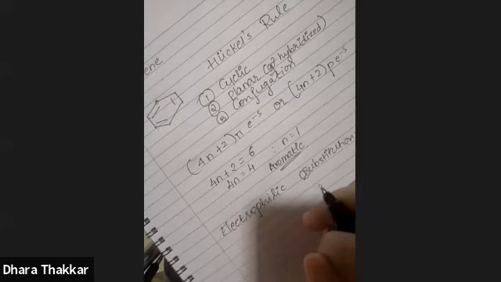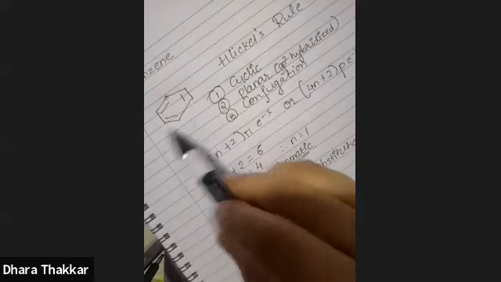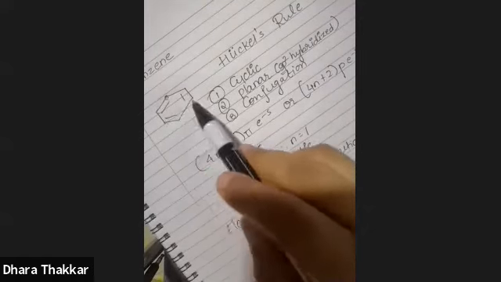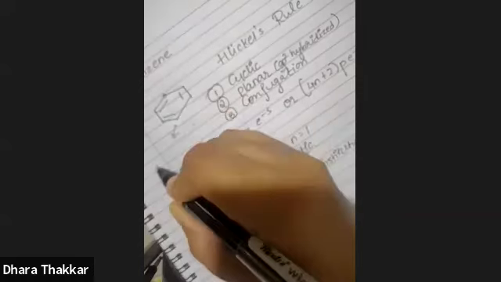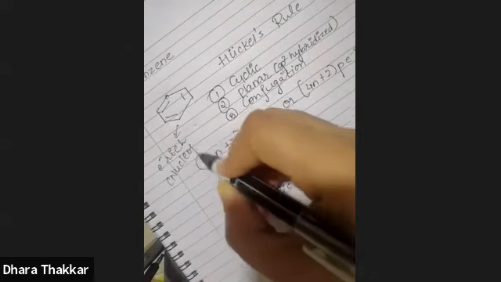Now, first of all, why do they undergo electrophilic reaction? If you look at the benzene ring, it has pi electrons, and any compound or molecule that has pi electrons is considered an electron rich compound. That means benzene is electron rich, and compounds which are electron rich are nucleophilic.